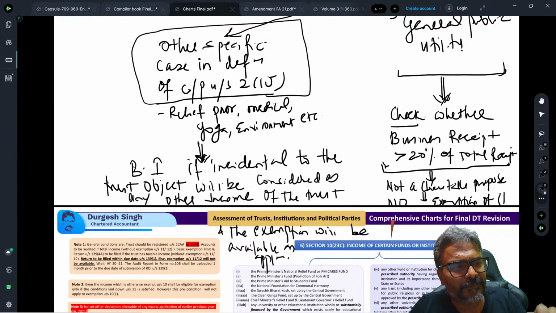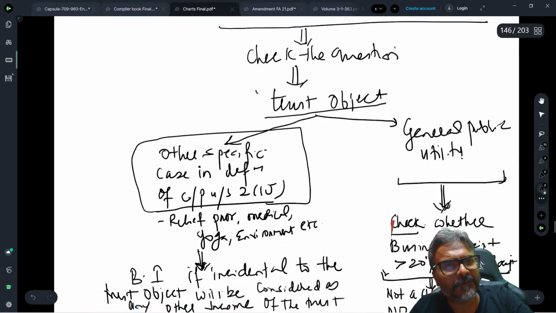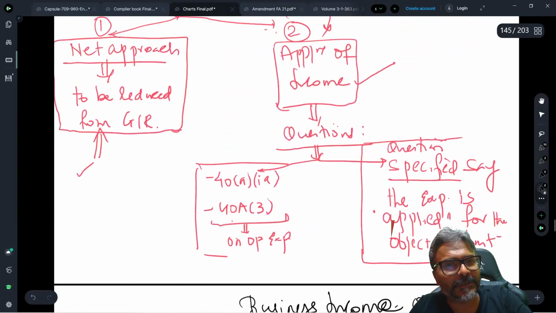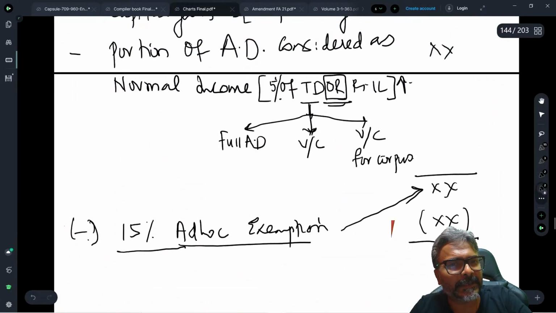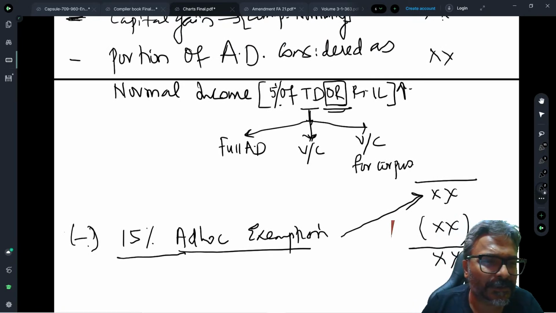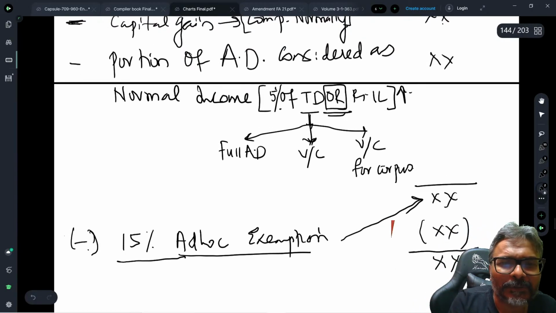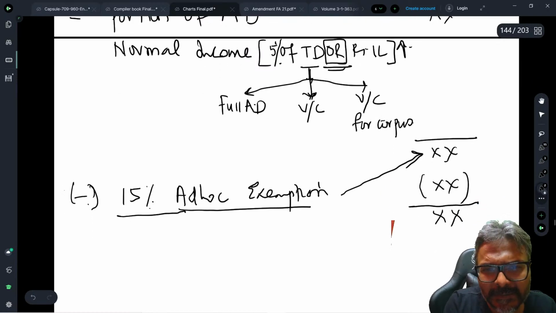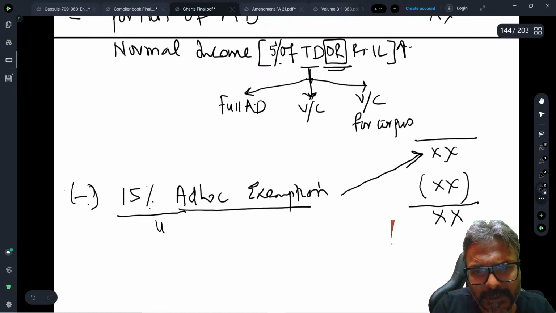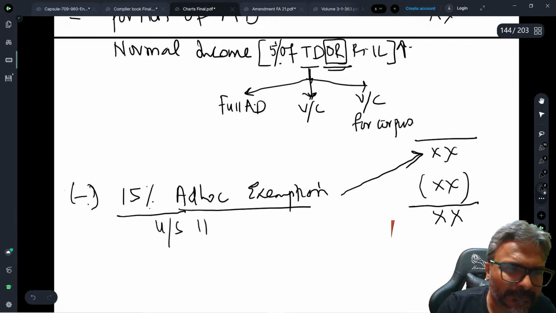Is that clear to all of you students now? So this is precisely what you have to be very careful about: reading the question. I have told you earlier also, I am repeating this again, students. This trust taxation has each element that can really bother the students. By the way, this 15% ad hoc exemption that you are giving under section 11, by the way.